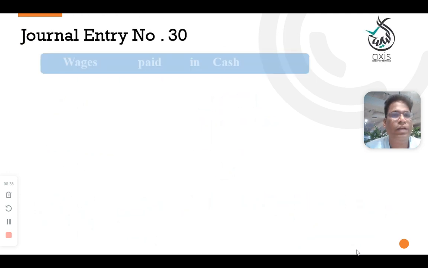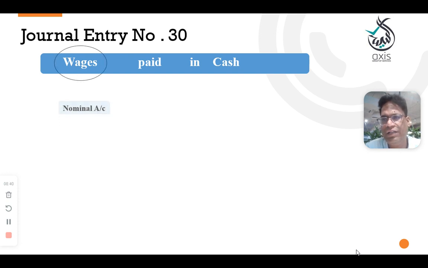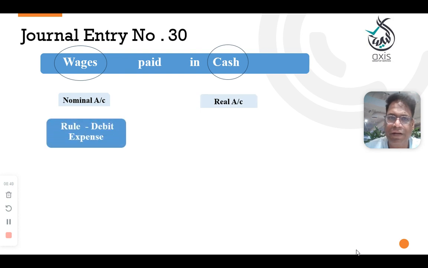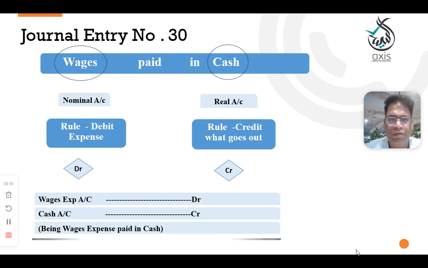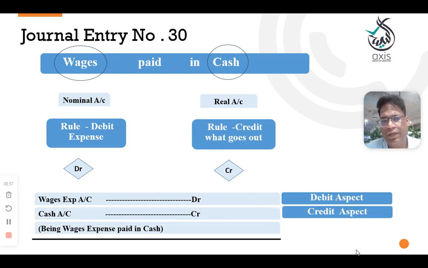Next, entry number 30 is wages paid in cash. What is the meaning of wages? This is one type of salaries. We'll explain in more detail in a further class when we discuss the natures. Nominal account is the name of the expenditure. Paid means expenditure. Real account: paid means cash is going out, credit. Wages account debit to cash account, being the wages paid in cash.